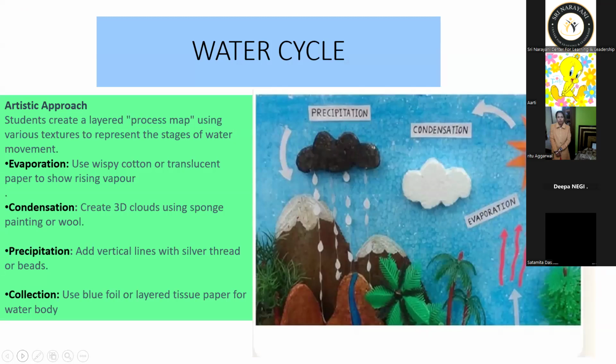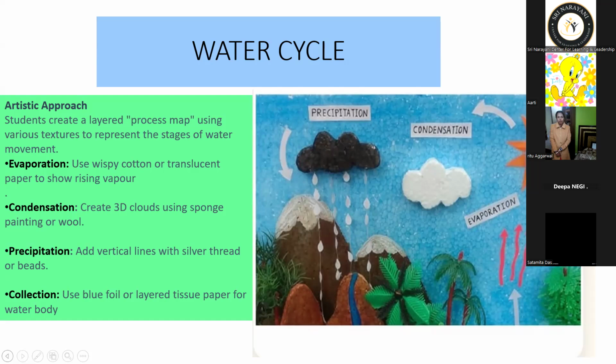So now the principles of art integration. What are the principles of art integration? You can see a picture over there. Yes, this is a picture of the water cycle where the children have made this model, to see the evaporation, the precipitation, the condensation process that is going on. So this way, the child will be able to learn the water cycle very easily.